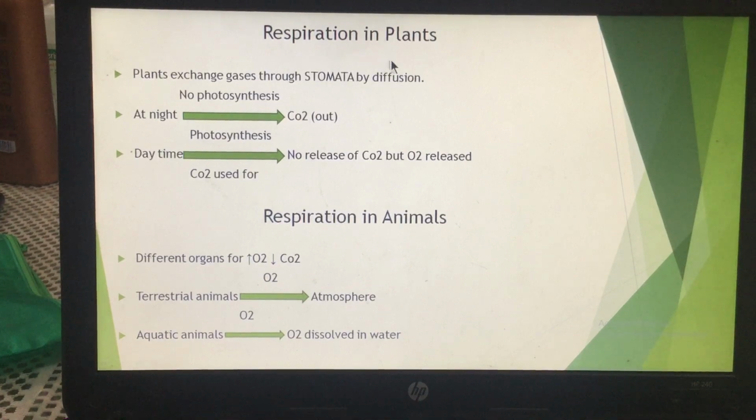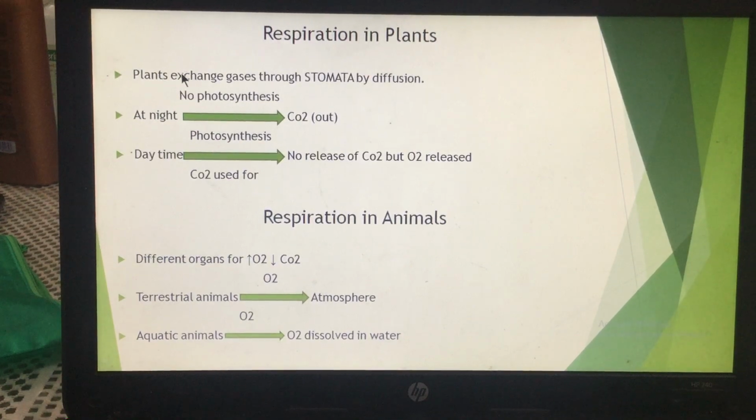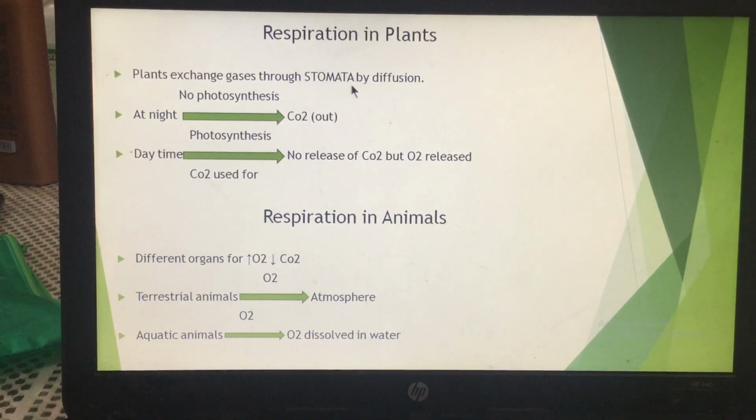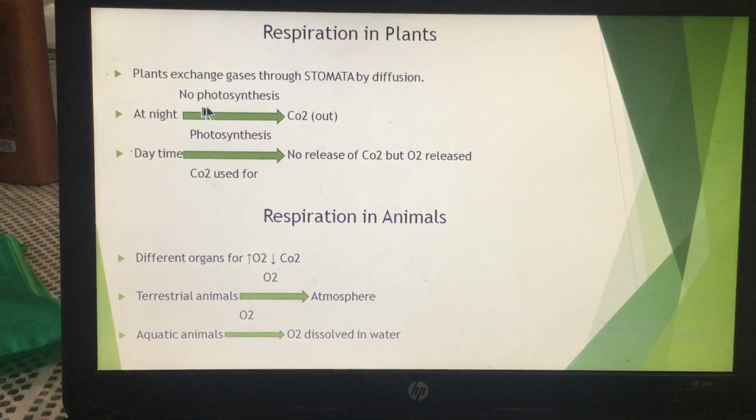In respiration in plants, you know that plants are living organisms, so they need oxygen and they release carbon dioxide. Now in plants, you know that the stomata are there. We have already talked about the structure of the stomata. Through the stomata, the oxygen and the carbon dioxide are exchanged. At night, when there is no photosynthesis, plants take out the carbon dioxide which is formed because of respiration through the stomata.